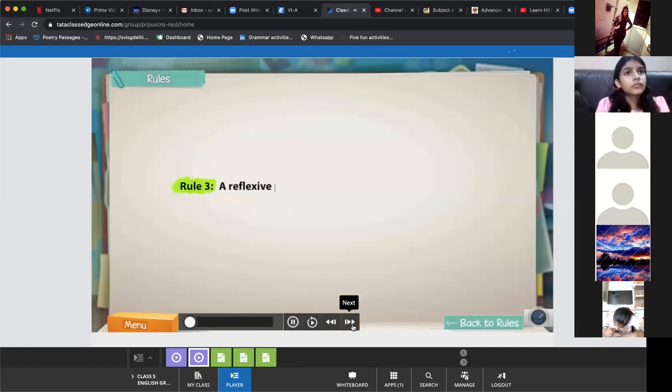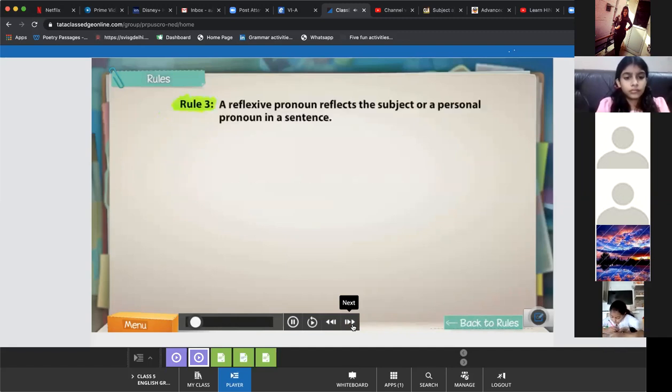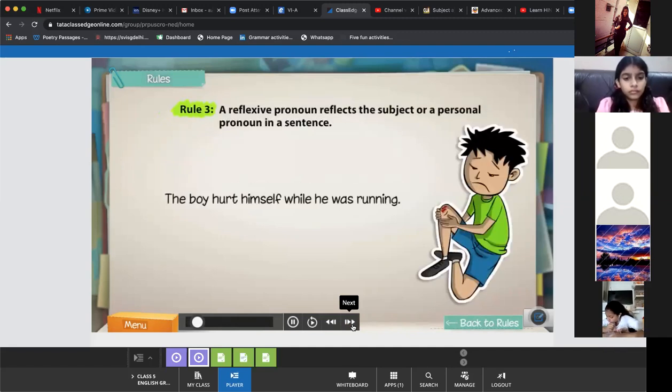Reflexive pronoun reflects the subject or a personal pronoun in a sentence. For instance, in this sentence, himself reflects the subject, the boy. So, himself is a reflexive pronoun.